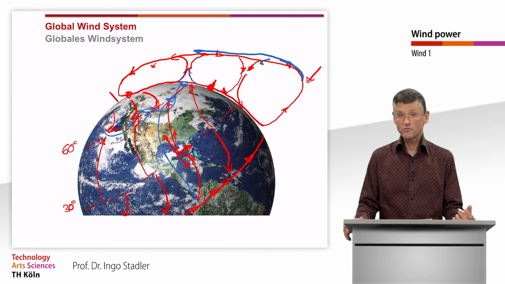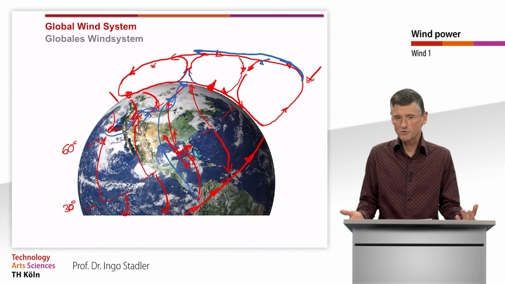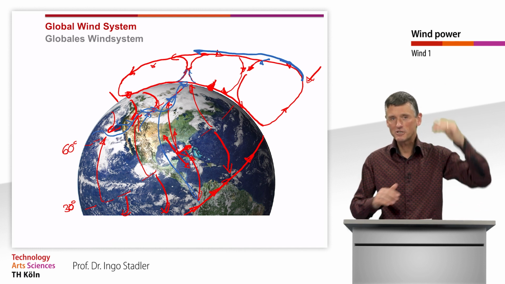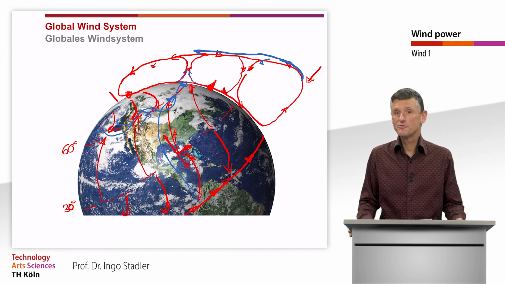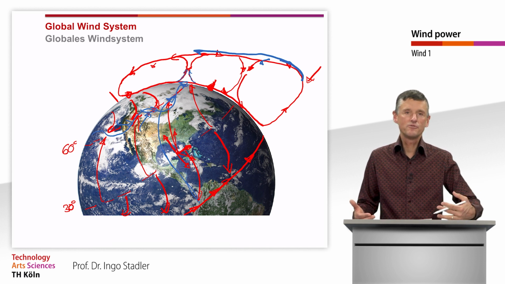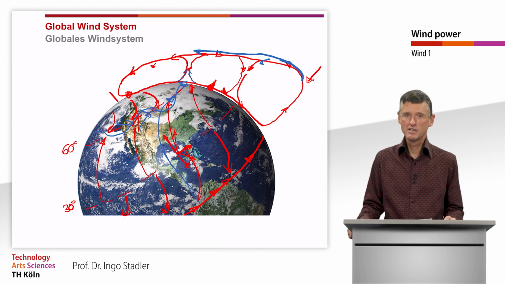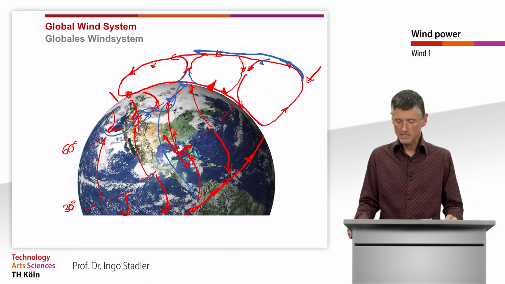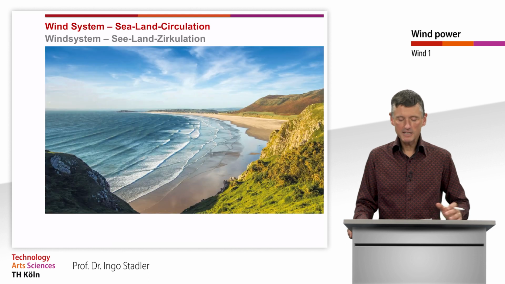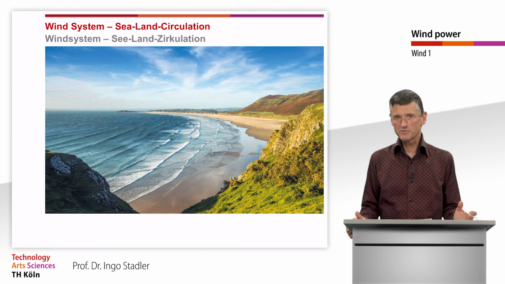And that is for nowadays wind turbine technology not of interest, because we don't have wind turbines reaching kilometers high. But maybe in future we also might be able to use winds of a few hundred kilometers per hour speed. Nowadays aircraft are using them, for example. But let's continue with more local wind systems.